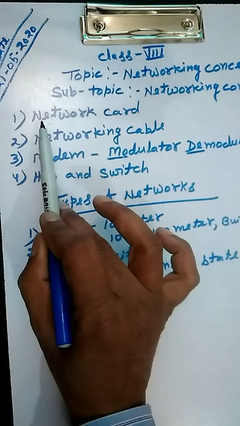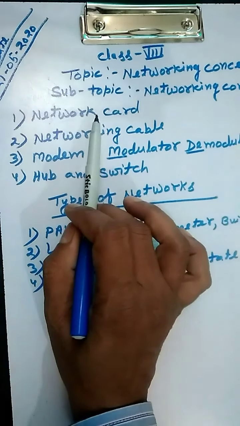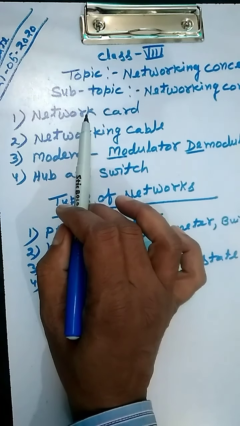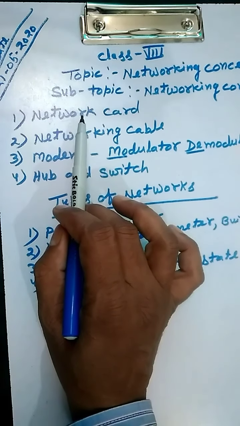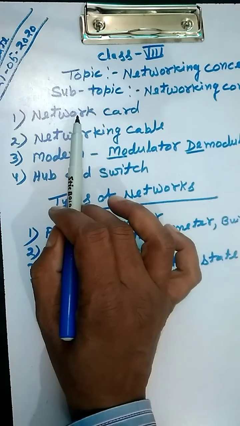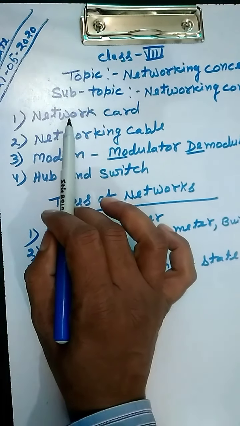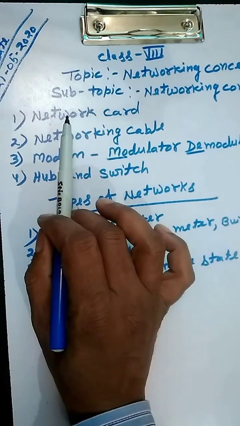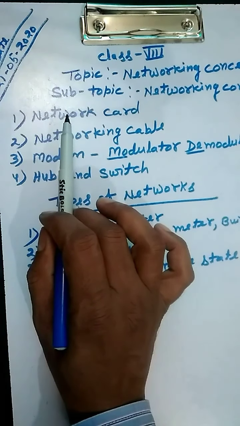The first networking component is the network card. A network card is a physical device attached with the CPU. This is essential to connect more than one system. It is also known as Ethernet network card. This card is external for a CPU but inbuilt for laptop, smartphone, tab, etc.